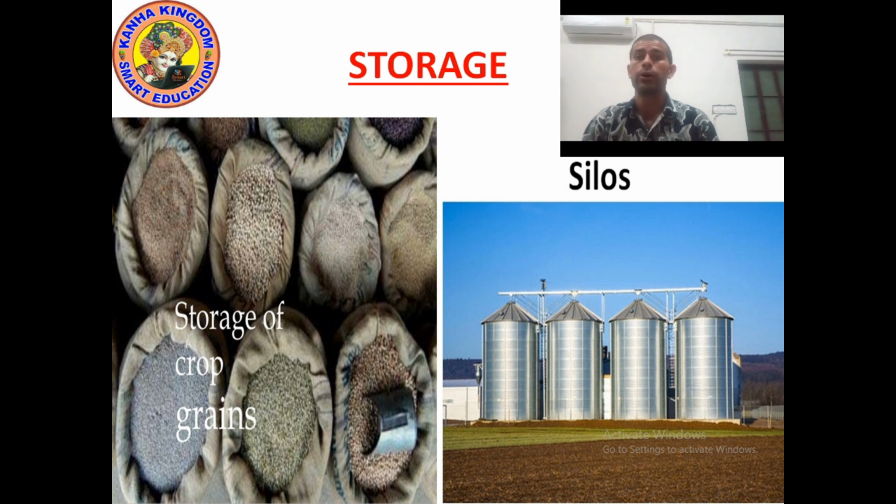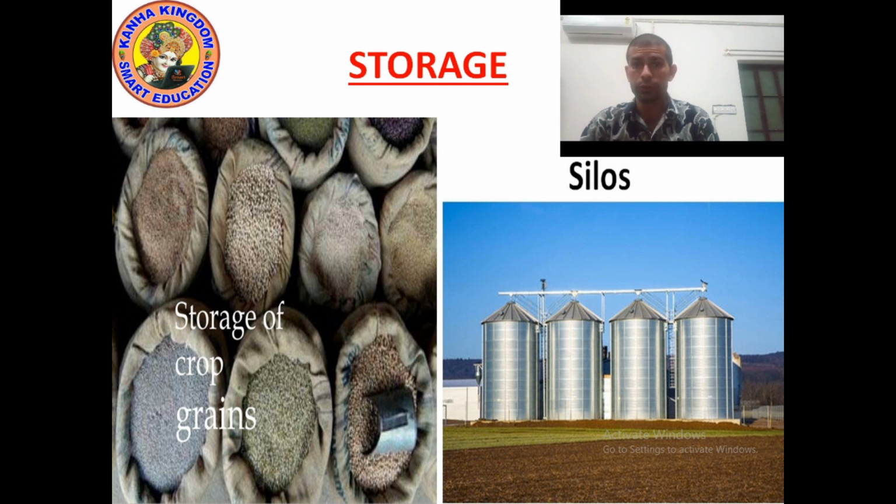But on a large scale, it is stored in big tanks known as silos. You can see the picture of silos. Can you see the picture of silos? Freshly cut crop is stored in silos or in a godown. On a large scale, it is stored in silos or godown.